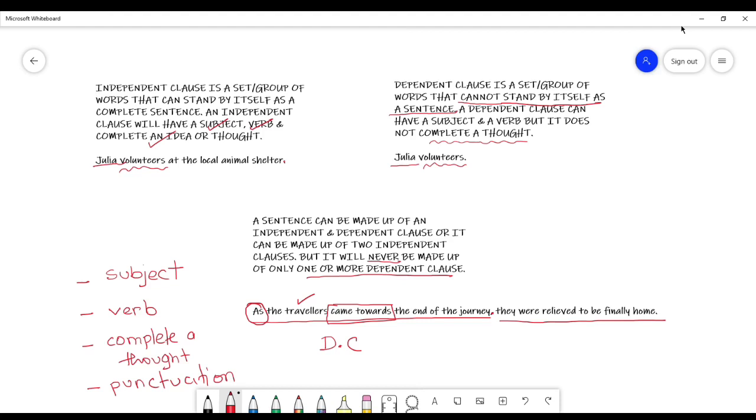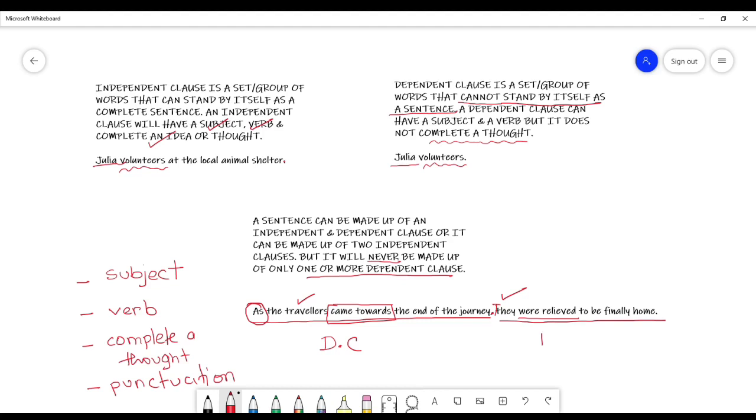If I capitalize this T and put a period, which it already has, and I say, "They were relieved to be finally home." Let's put it through the checklist. Does it have a subject? Yes, it does. Does it have a verb? Yes, it does. It actually has a verb phrase, were relieved. And then, does it have proper punctuation? Well, we capitalized the T and there was a period at the end, and it does complete a thought. They were relieved to be finally home.